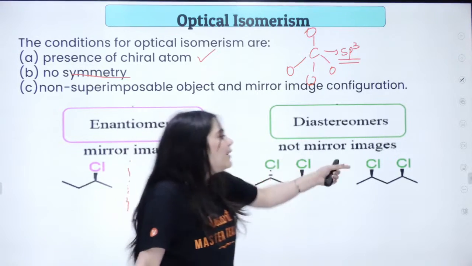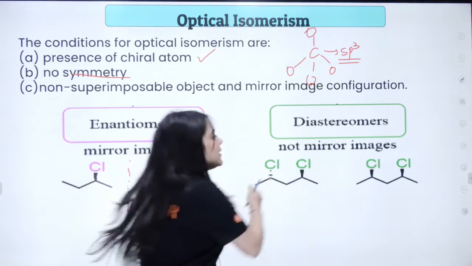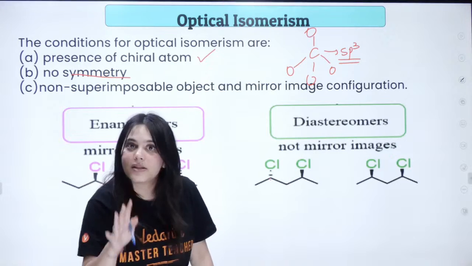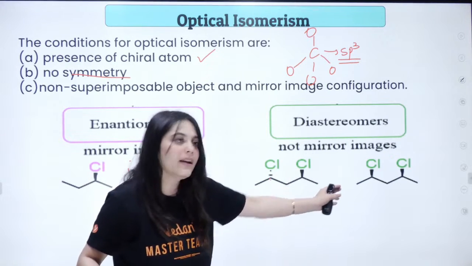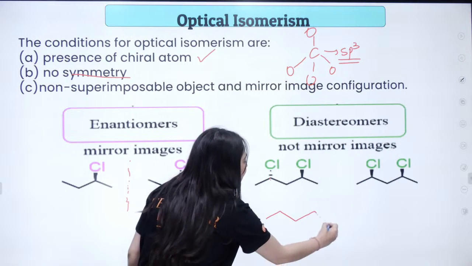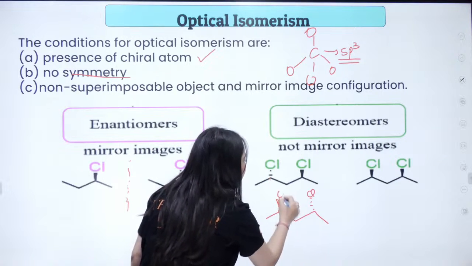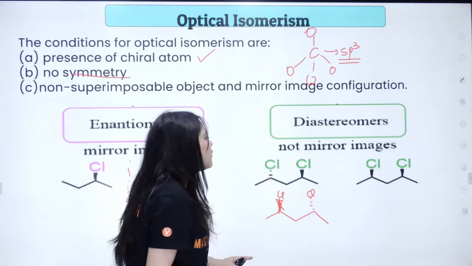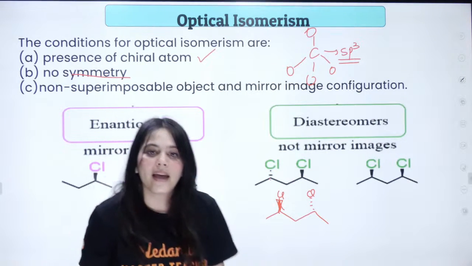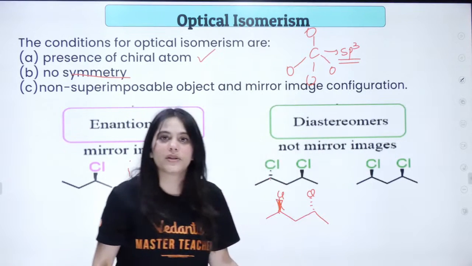Okay. In the other carbon, what is happening? Both the chlorines are on the front side. Hence, these are not mirror images. This is not the opposite of that, right? If that had to be, what should be the mirror image of this? The mirror image of this compound should look like this. This is the chlorine, this is the chlorine. Isn't it? This is the mirror image of this compound, not this. Okay? Understood this, everybody? These are diastereomers.